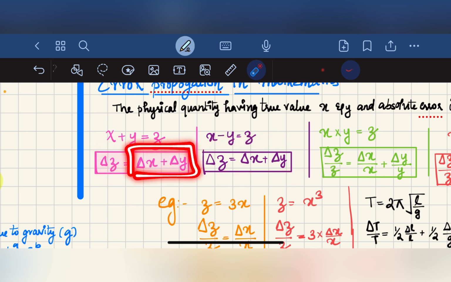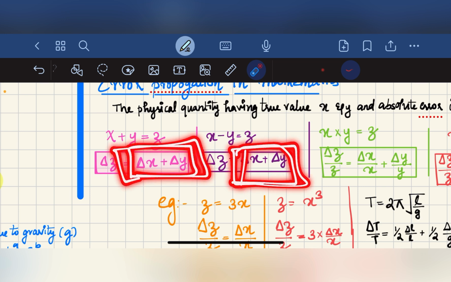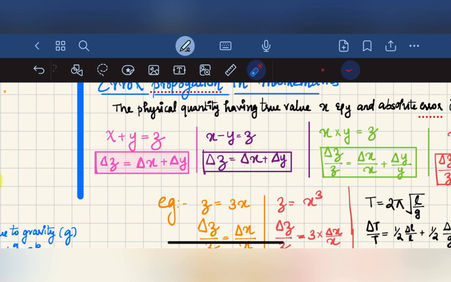In both cases we have to add the errors. Delta z is equal to delta x plus delta y. In the case of subtraction also, the total error will be delta x plus delta y, the error in the first rod plus the error in the second rod.